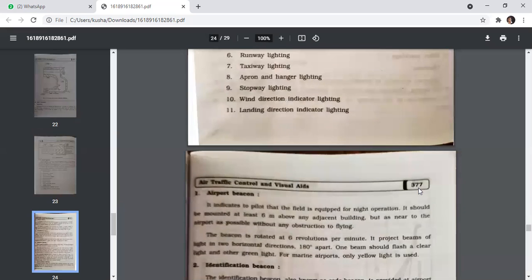Landing direction indicator lighting. First is the airport beacon. It indicates to the pilot that the field is equipped for night operation. It should be mounted at least 6 meters above any adjacent building, but as near to the airport as possible without any obstruction to flying. The beacon is rotated at 6 revolutions per minute. It projects beams of light in two horizontal directions 180 degrees apart. One beam should flash a clear light and the other green light. For marine airports only yellow light is used.